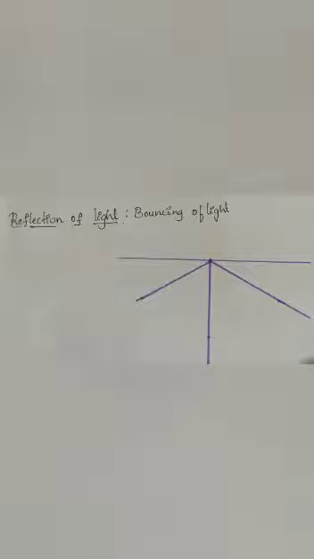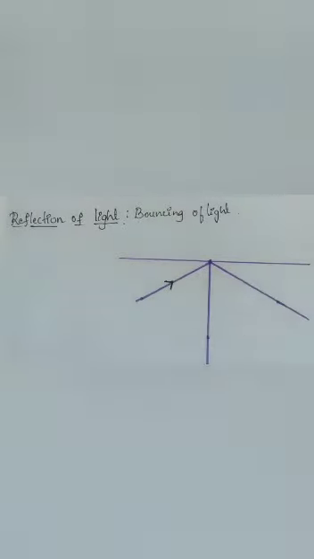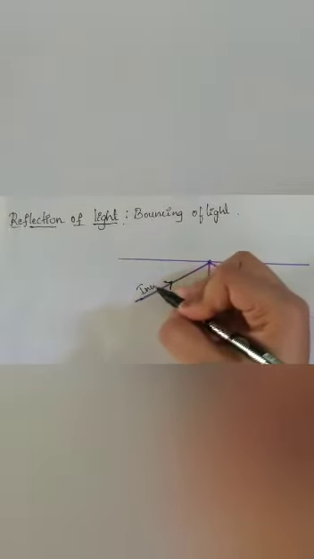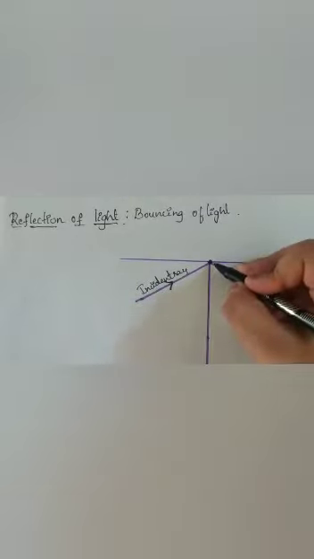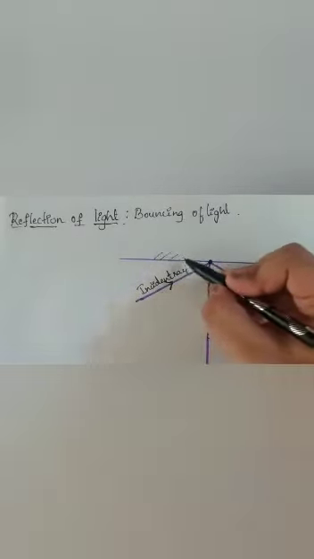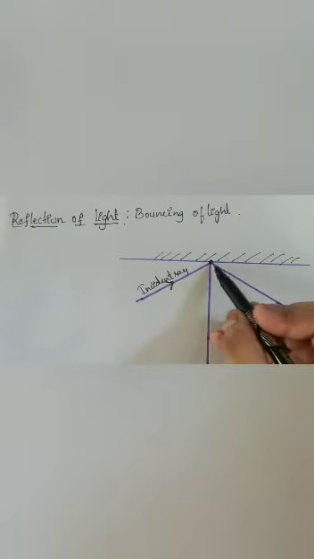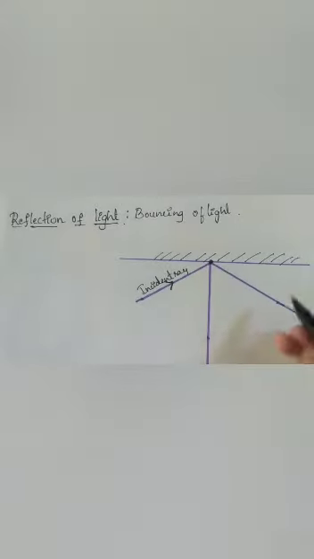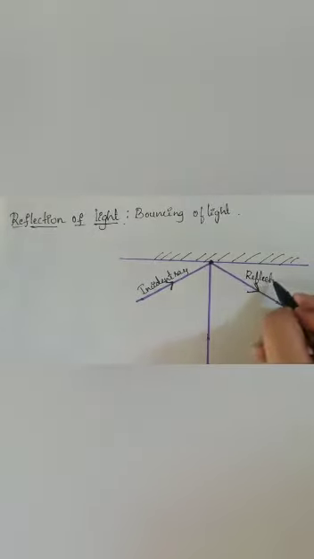Now you can see this is the incident ray. You saw that in the activity. So I am going to write, this is the incident ray. This is striking the mirror. This is the mirror. In the mirror, that incident ray is striking. After striking, the incident ray is bouncing back. For the bouncing back ray, an arrow should be there. That is called the reflected ray.